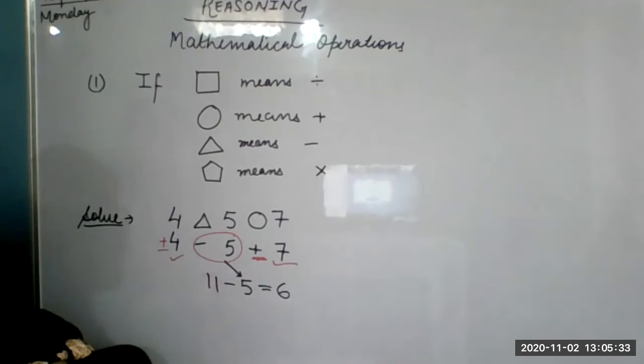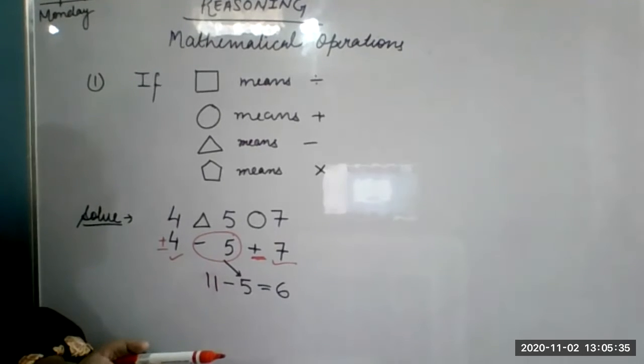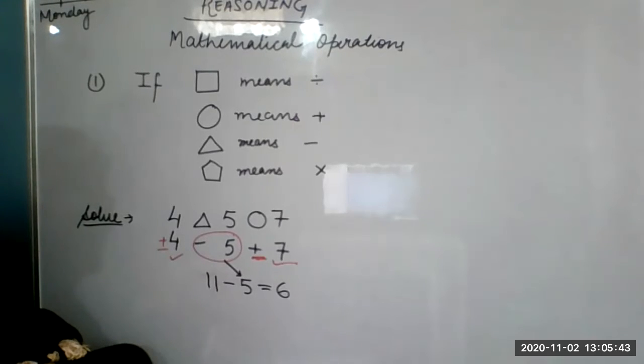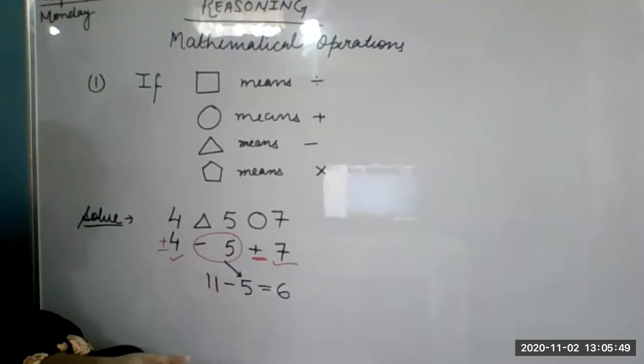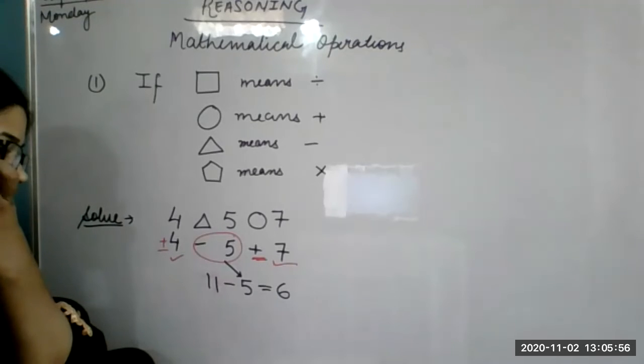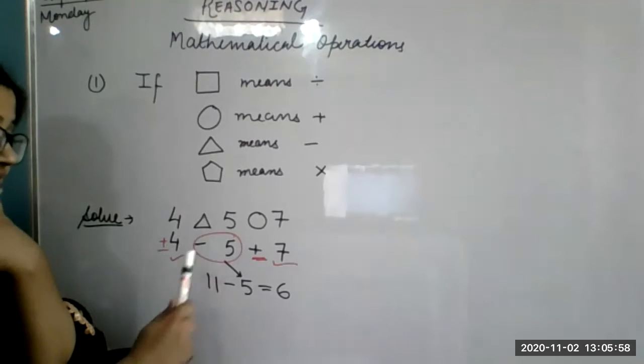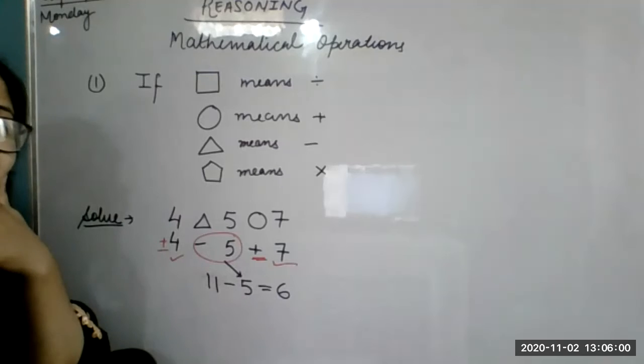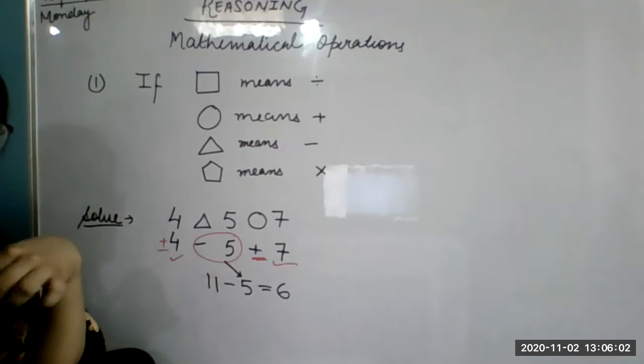You can note it down. This minus 5 will be written as minus 5 only. It will not be changed.